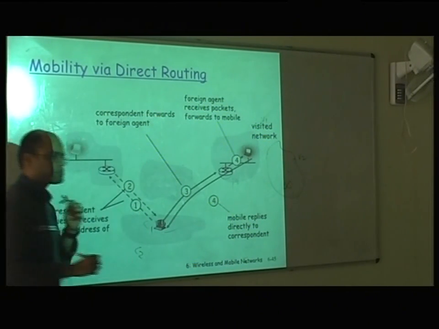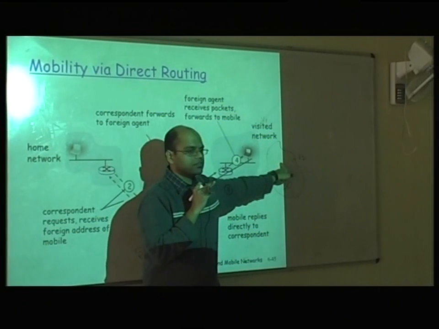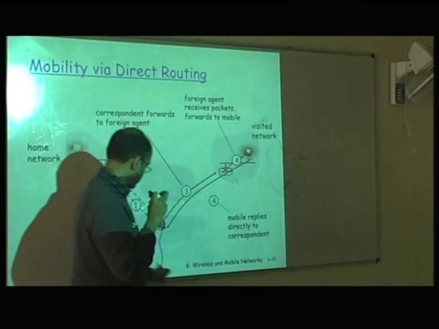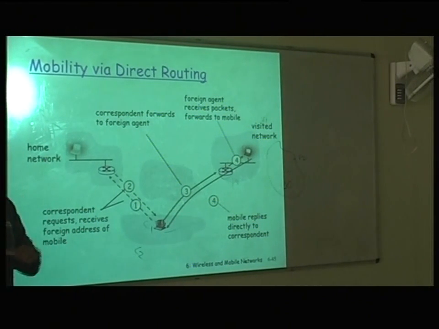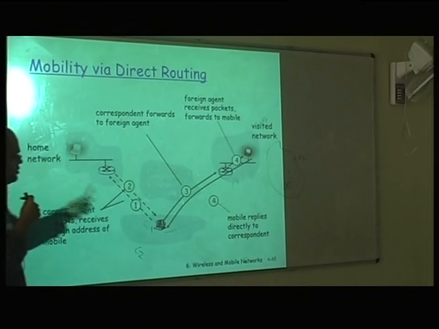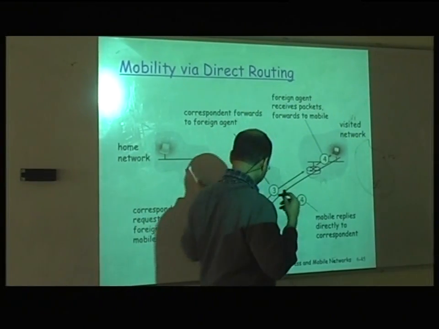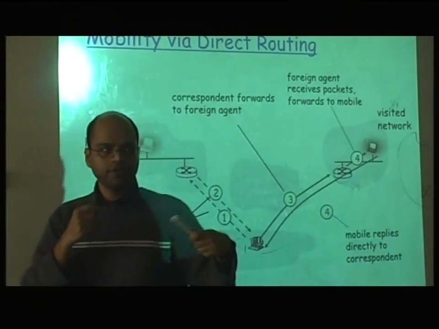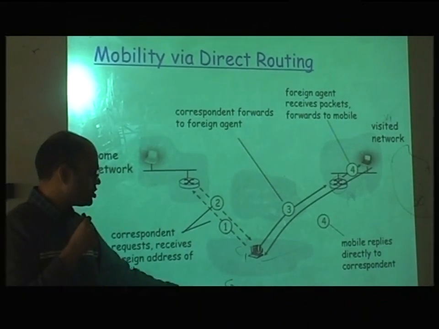What happens with C2? C1 knows that now this is the new network and this is the new IP address, so it can directly communicate. C2, what will C2 do? C2 will address it to the original home network, and then the agent sends it to this network, and then from here. So you have to keep learning the new IP addresses in a chain-like manner. Then only C2 can communicate.